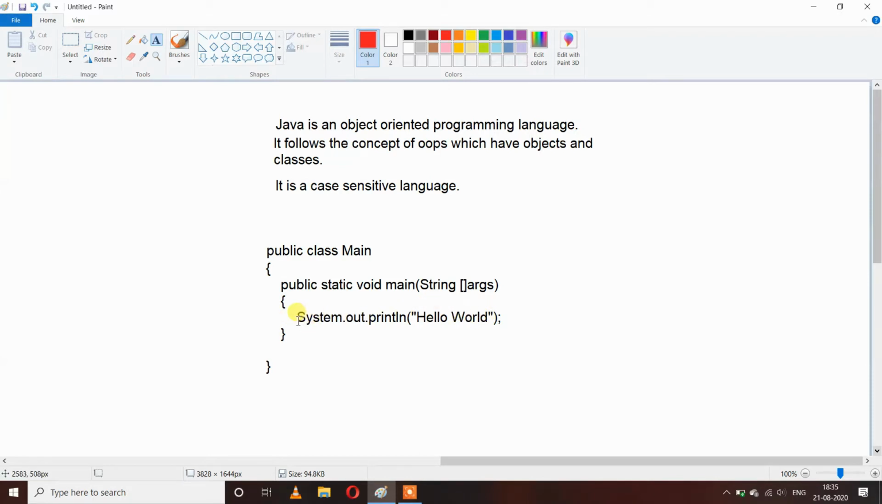And System is a predefined class in Java. That's why S is in uppercase here. And out is the object of this class. Without out we cannot use this class. And println is the predefined function which prints the arguments we have passed to it. And inside this, whatever arguments we are passing, we have to use double quotes like this. If we don't use them, we will get an error. So this is all about the programming syntax of Java.